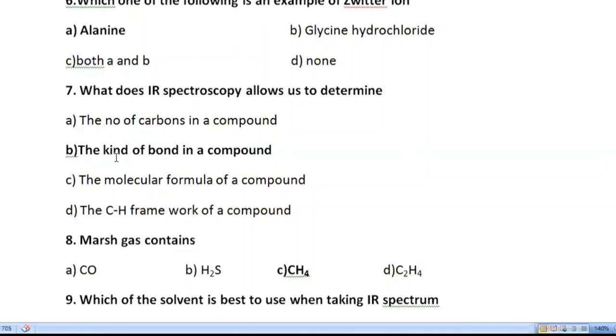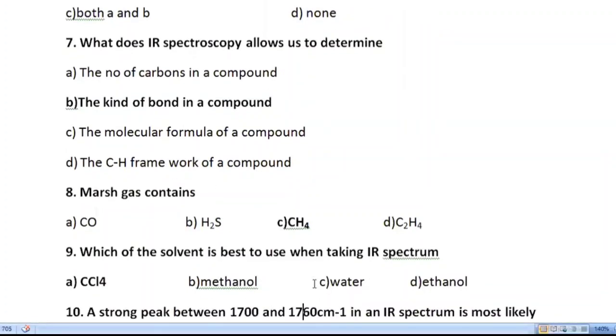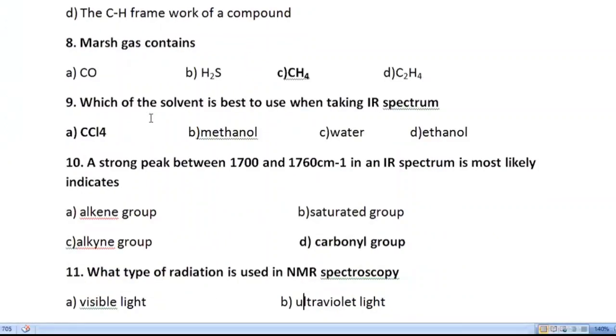Eighth one is: marsh gas contains. We all know that marsh gas is methane, that is option C, CH4. The ninth MCQ is: which solvent is best to use when taking an IR spectrum? CCl4, methanol, water, ethanol. Option A is correct, that is CCl4.